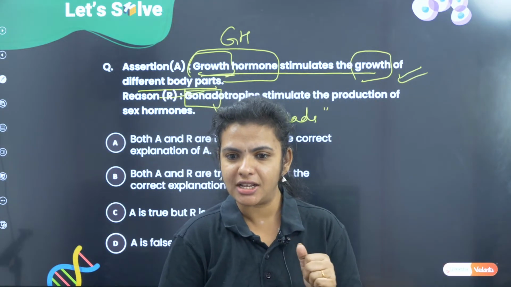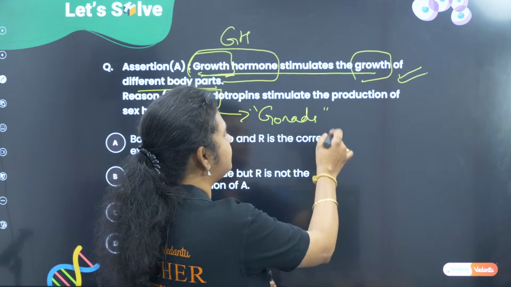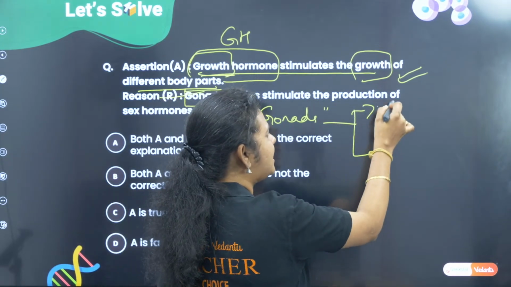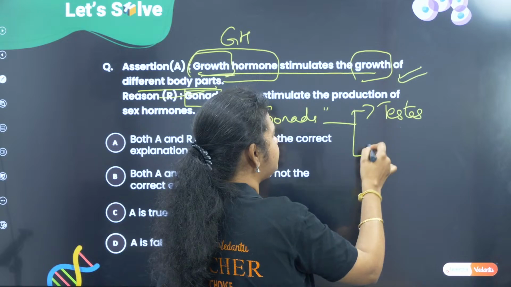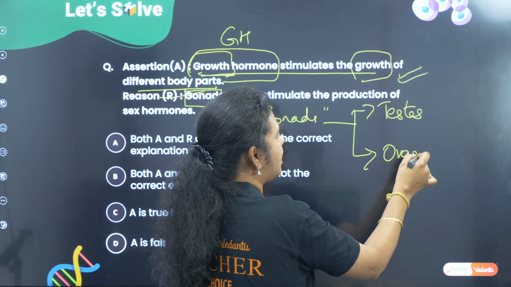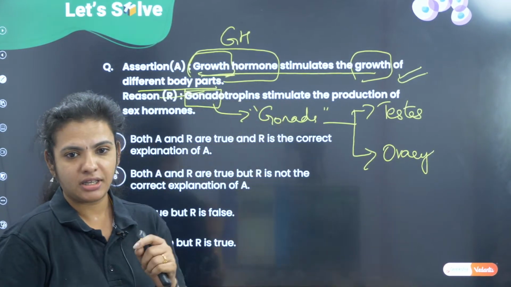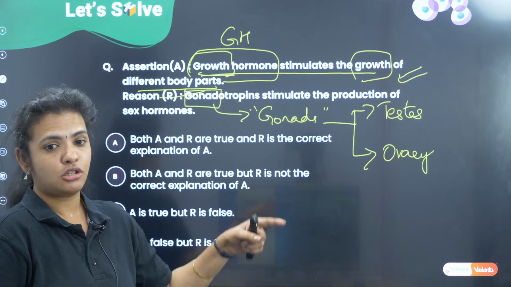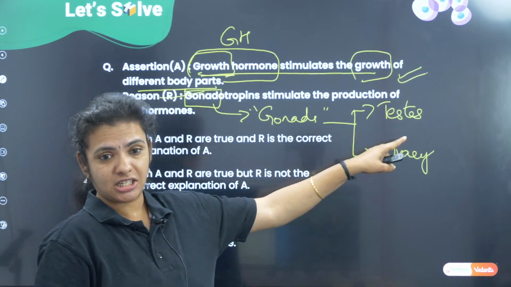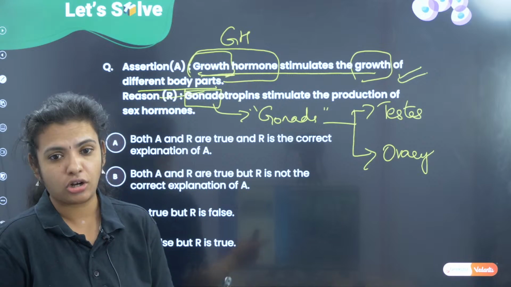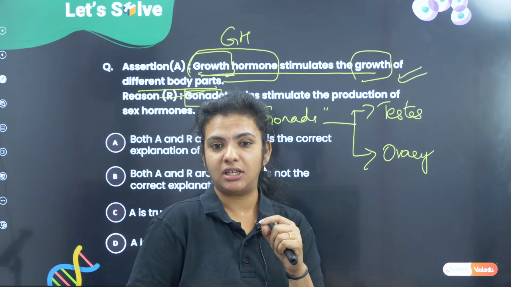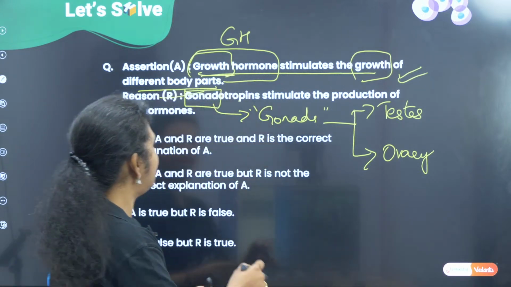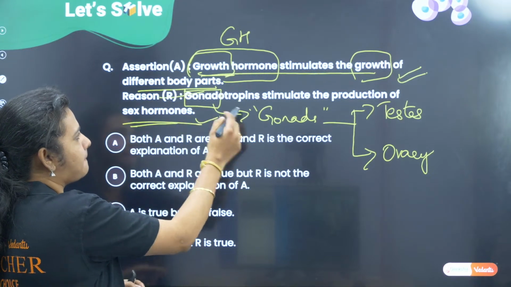What are gonads? Gonads are testis in case of male, ovary in case of female. So what are they going to release? Testis is going to release testosterone, ovary is going to release estrogen. So aren't they sex hormones?